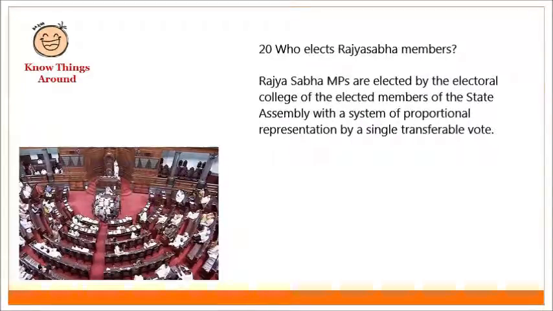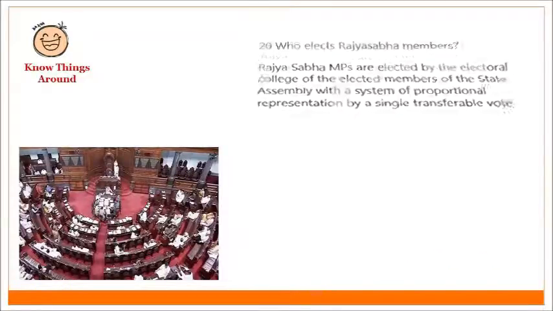Who elects Rajya Sabha members? Rajya Sabha MPs are elected by the Electoral College of the elected members of the State Assembly with a system of proportional representation by a single transferable vote.